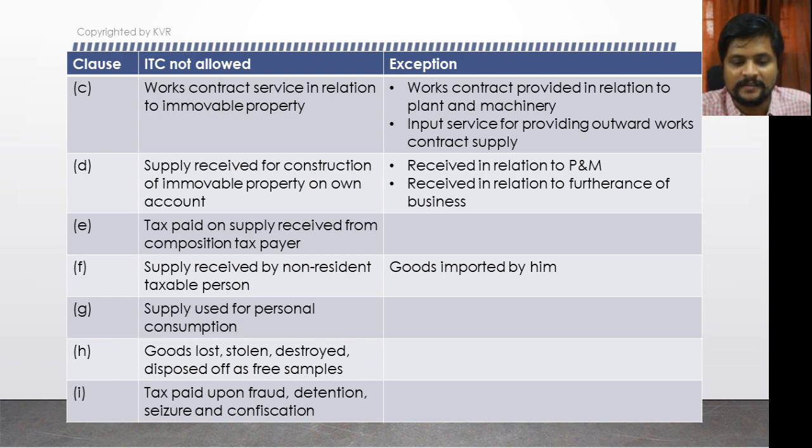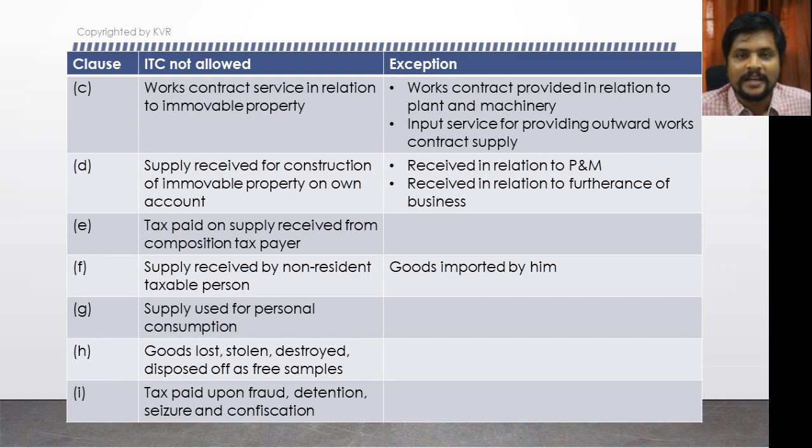Also, one another exception is input service for providing outward works contract supply. If you avail certain works contract supply for the purpose of providing outward works contract supply, then the ITC on the input works contract supply is available, because that falls under the exception category.